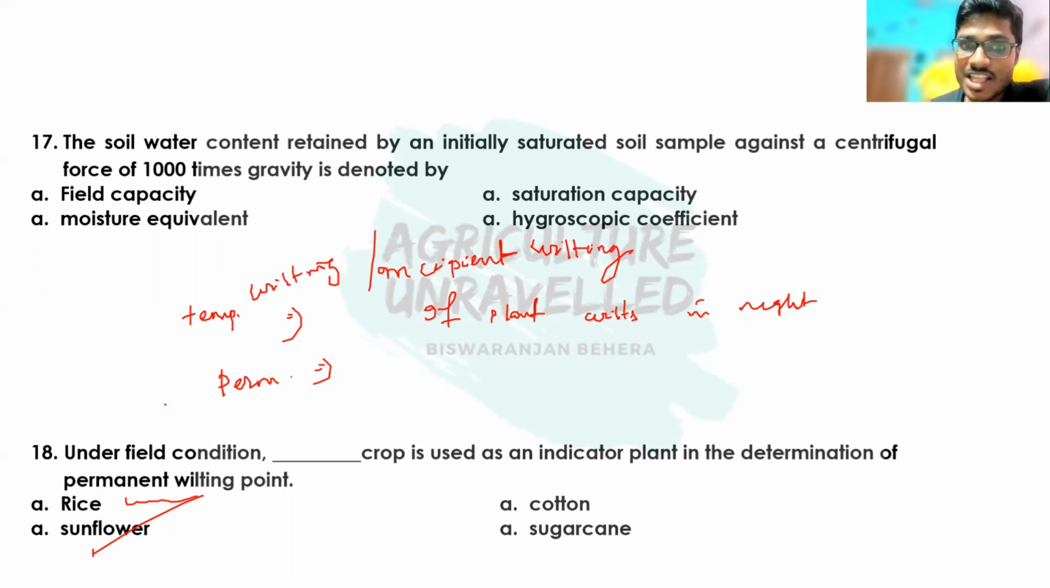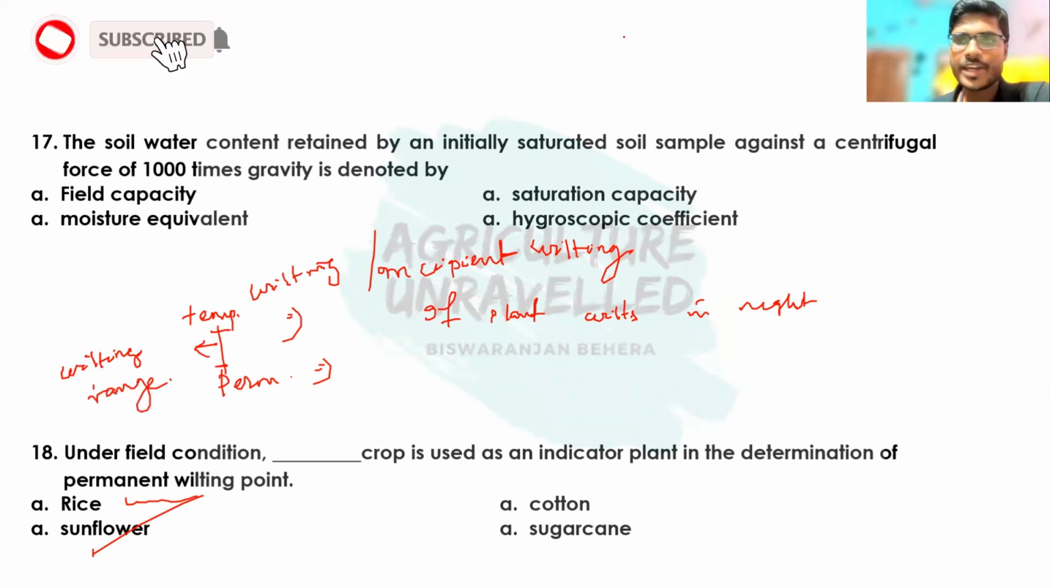Okay, and the range between this temporary wilting point to permanent wilting point is known as wilting range. This range is known as wilting range. So this is all about permanent wilting point. Then why is this sunflower crop taken as an indicator of permanent wilting point?